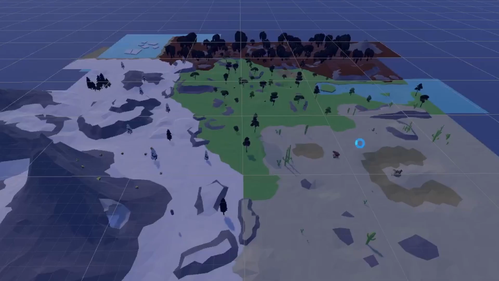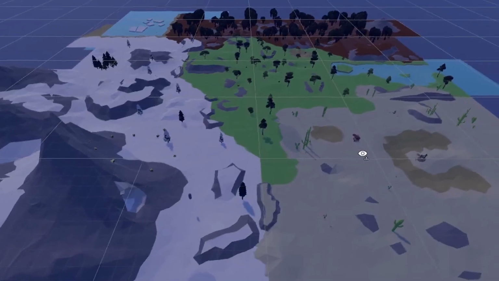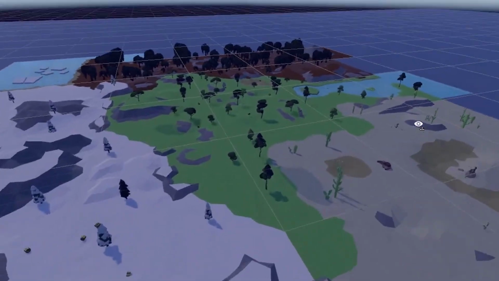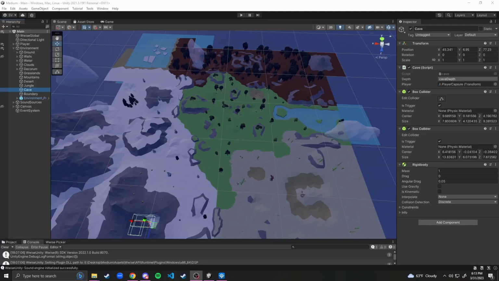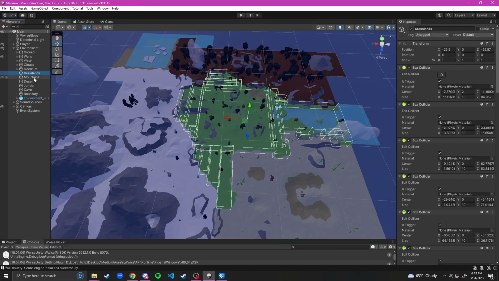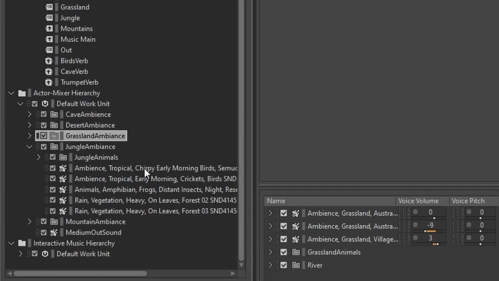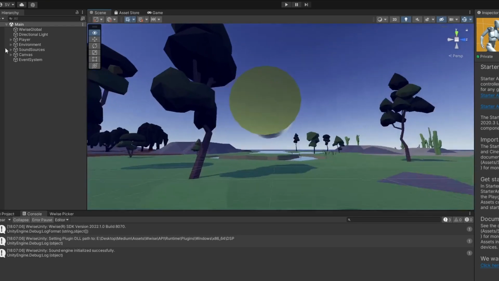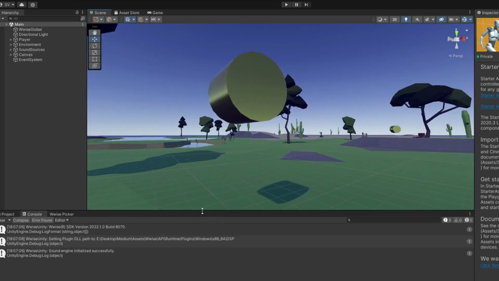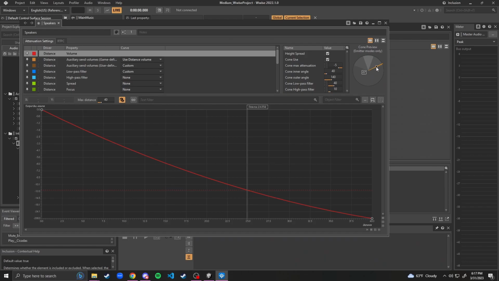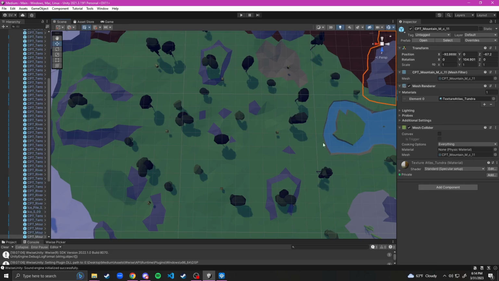The last example of my work I want to share with you is audio implementation in a 3D environment. Medium is an audio playground that I developed as a personal project. The gist is that there's 4 unique environments, each with their own state in Wwise, which can be faded between when you enter a different one. Each environment has its own beds, ambient emitters, and these speakers that play diatonic music. I modeled them all by myself, can you tell? They were attenuated by position and orientation to create a perfect zone for listening in the center.